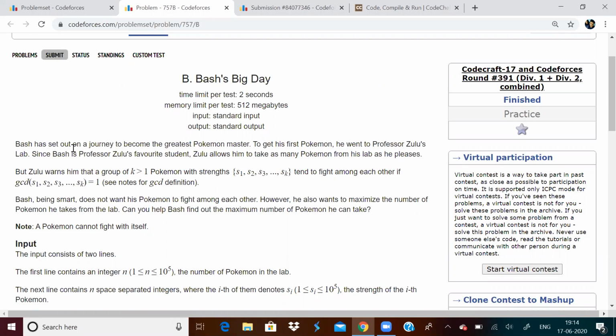Bash has set out on a journey to become the greatest Pokemon master. To get his first Pokemon, he went to Professor Zulu's lab. Since Bash is Professor Zulu's favorite, some stories are given over here. But Zulu warns him that a group of K greater than 1 Pokemon with strengths S1, S2, Sk tend to fight with each other if GCD of S1, S2, Sk is 1. Bash, being smart, does not want his Pokemon to fight. He wants to maximize the number of Pokemon he can take from the lab.